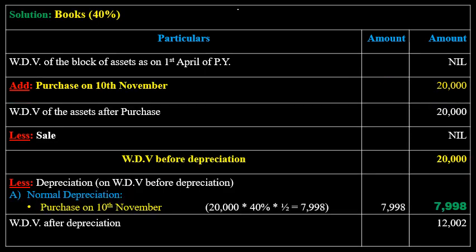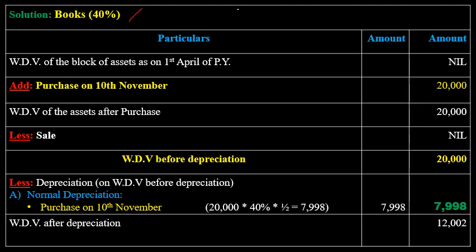The next block of asset is books, which was purchased in the previous year. Books carries 40% rate of depreciation. You see the chart, the rate of depreciation chart, so there it has been clearly specified. If it is not given, then you should know the rate of depreciation for some assets at least, not for all the assets. The general rate of depreciation for books is 40%. Written down value of books nil, because earlier there were no books with the SSC. It was purchased in the previous year only.